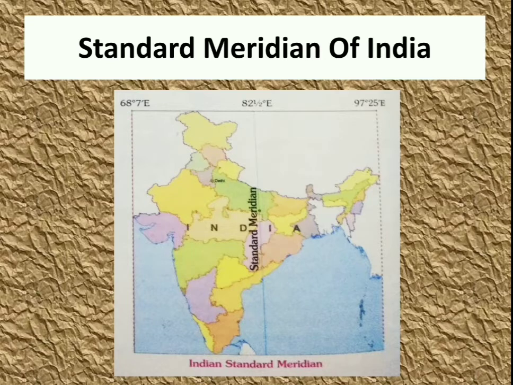That means approximately 29 lines of longitude are there in India. A central meridian passing through almost the center of the country at Mirzapur near Allahabad is adopted as the standard meridian, and the local time of this meridian applies to the whole country. It is known as Indian Standard Time.